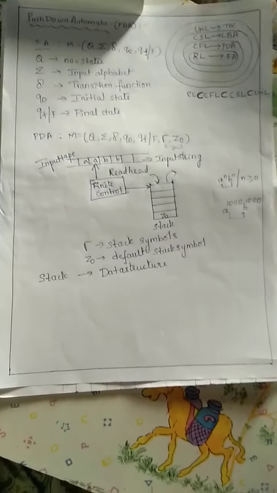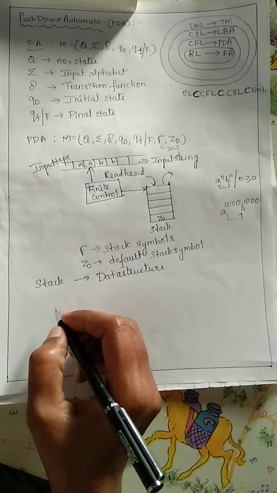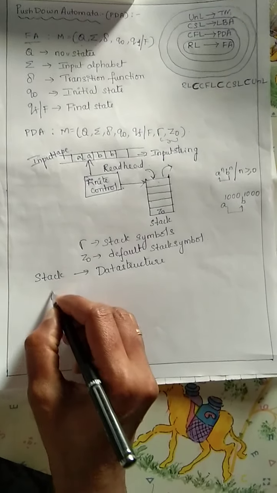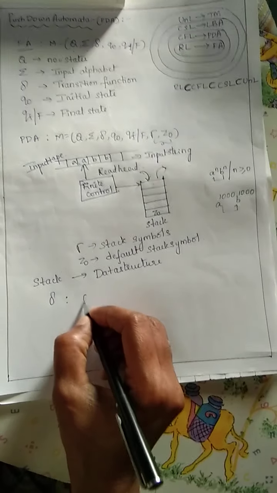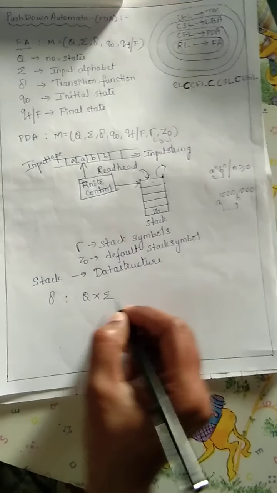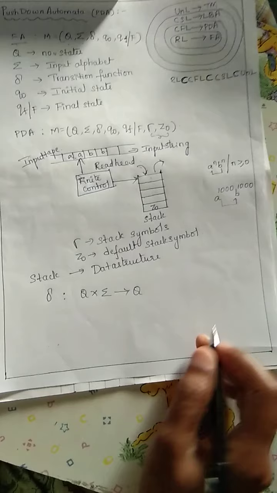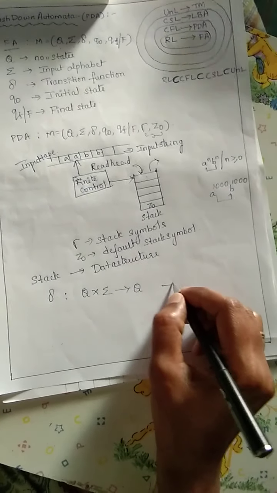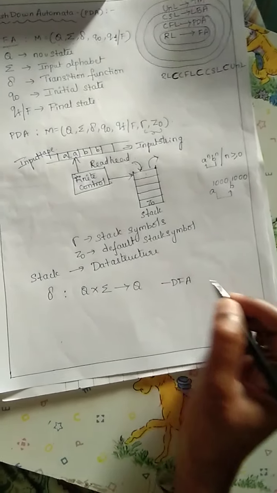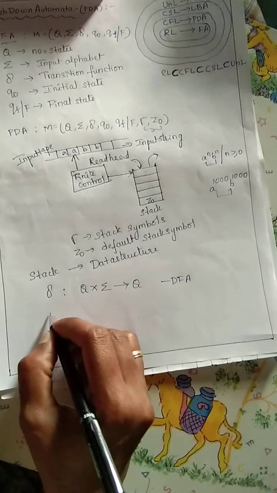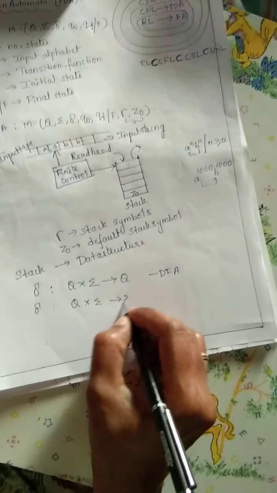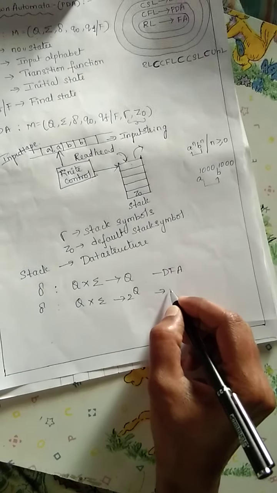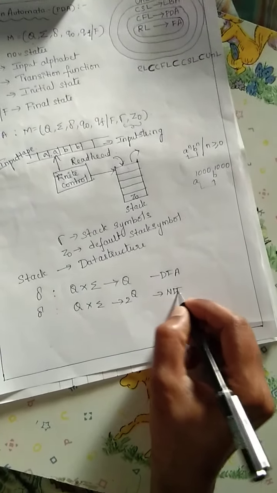What is the transition function of a push down automata? For a normal finite automata, we take the formula Q into sigma implies Q. It is the formula of a DFA, deterministic finite automata. Suppose you want the non-deterministic finite automata, what is the formula here? Q into sigma implies 2 power Q is the formula for the non-deterministic finite automata.